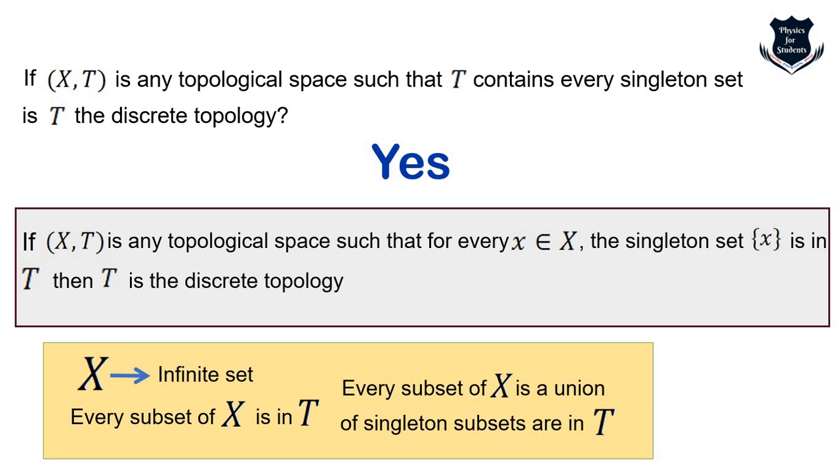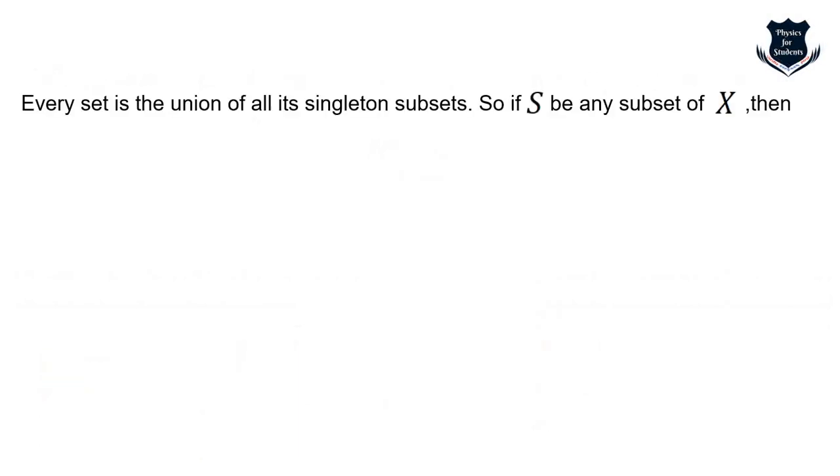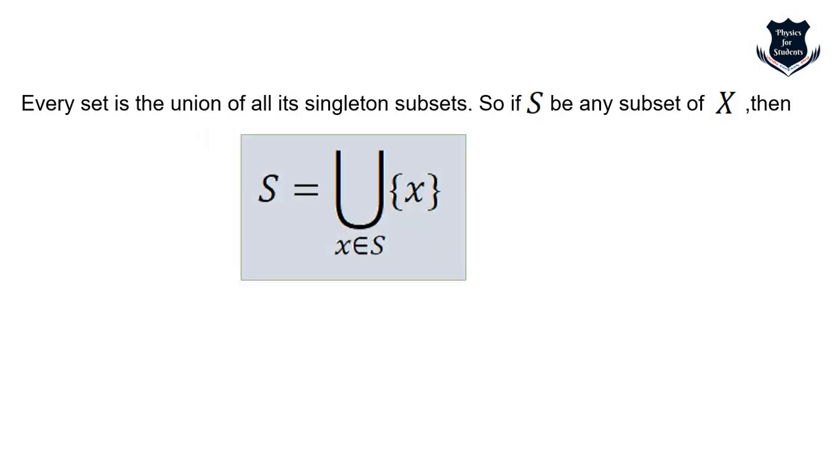Right. So if we look back to the earlier example, we find out that every subset of X is a union, and we know that all the singleton subsets are in T, but we cannot do that, right? Because this is infinite. So how do we do that? Let's see. So we start the proof with this. Every set is the union of all singleton subsets. So if S be any subset of X, then we can use this, right?